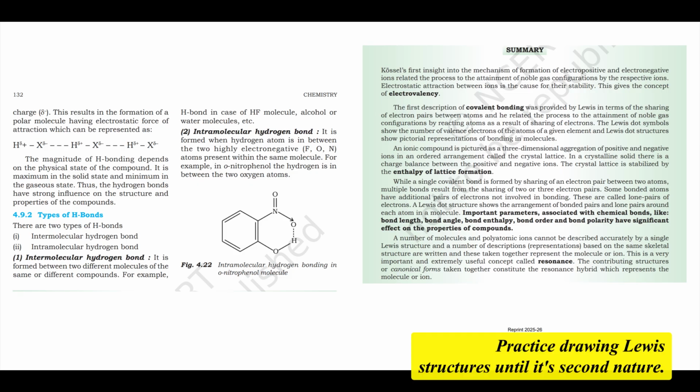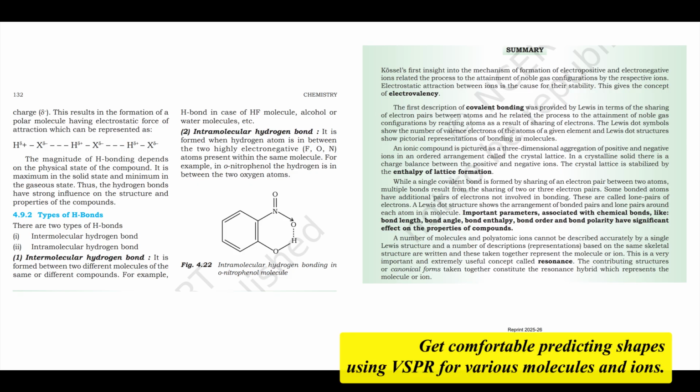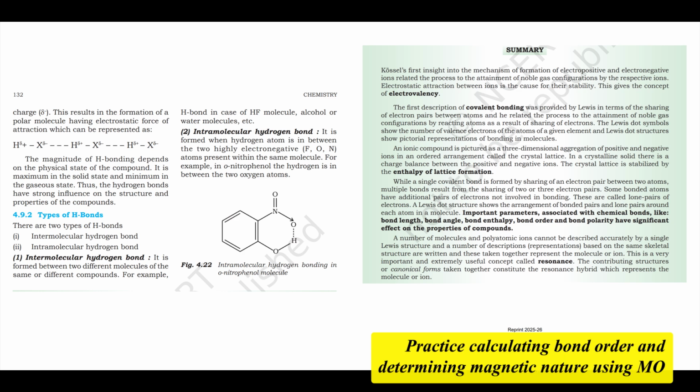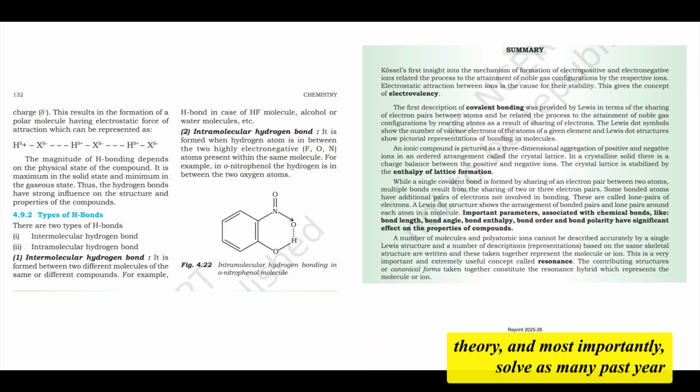Immensely. Practice drawing Lewis structures until it's second nature. Get comfortable predicting shapes using VSEPR for various molecules and ions. Practice calculating bond order and determining magnetic nature using MO theory. And most importantly, solve as many past year questions based on this chapter as you possibly can. That's where you'll really solidify your understanding and build confidence for the exams.